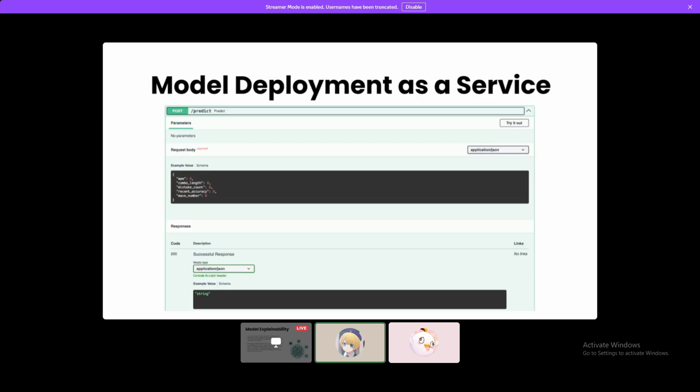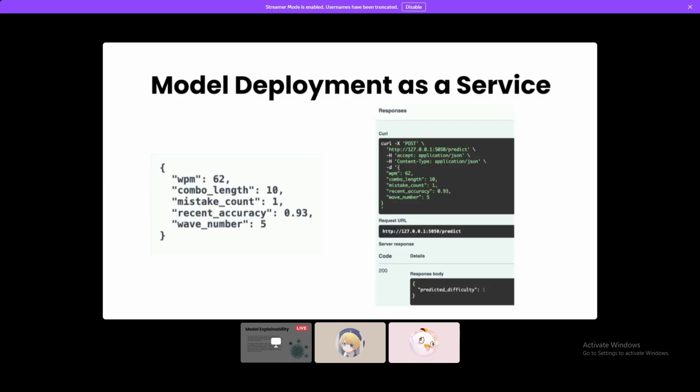And here is our model deployment as a service. We create a FastAPI app with a POST /predict endpoint. And this is our sample data. As you can see at the bottom right, the result is predicted difficulty equal to 1.